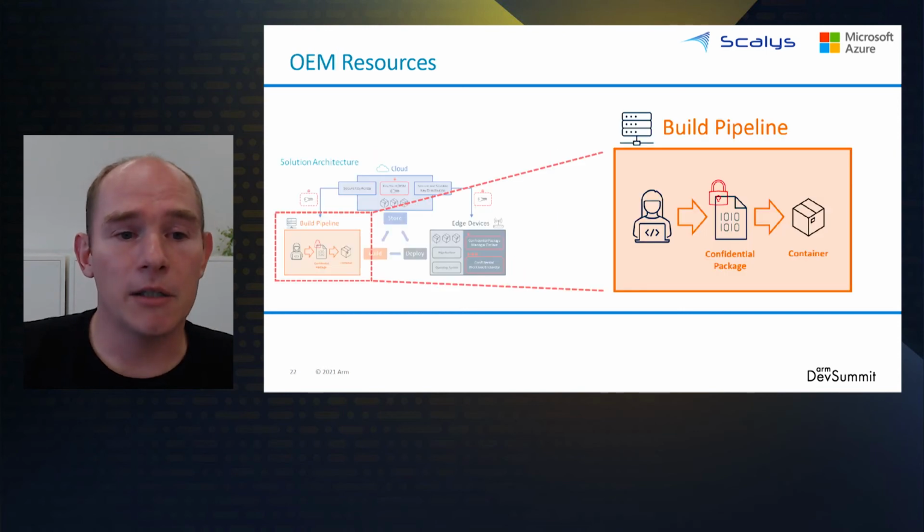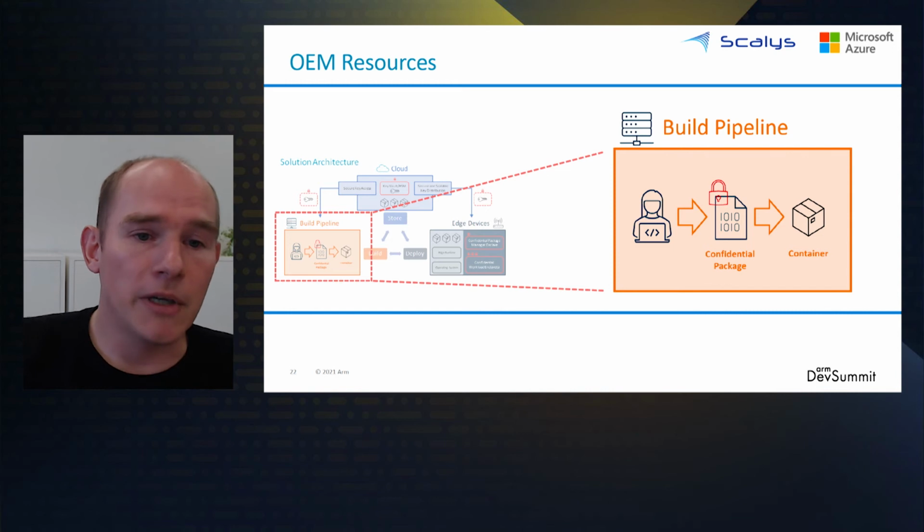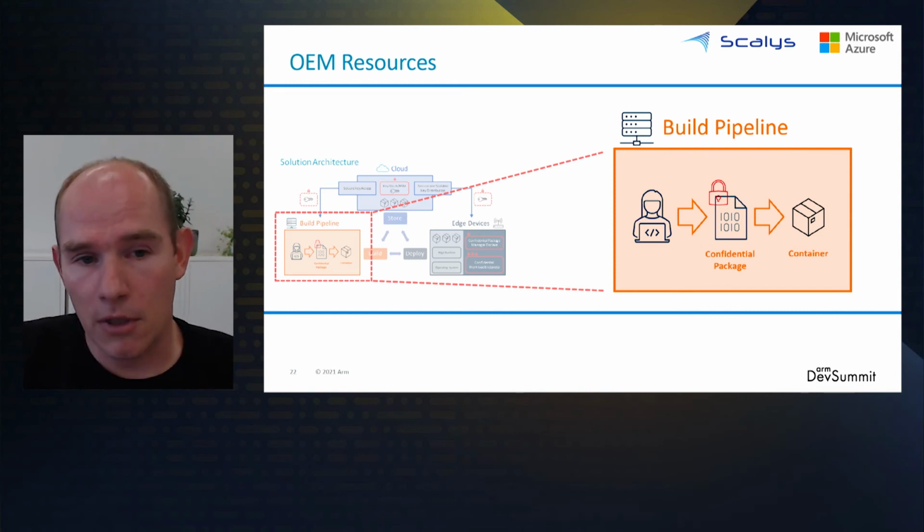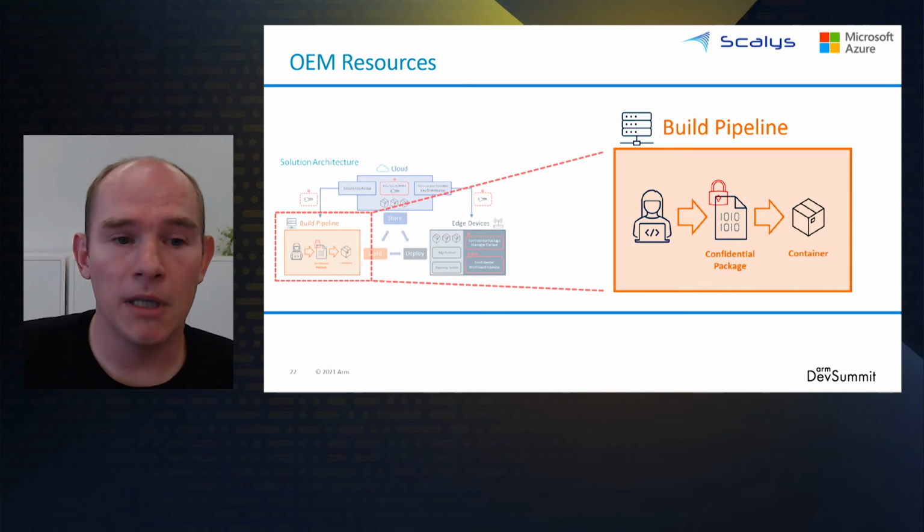The applications are distributed in a container, and the confidential application is an encrypted part of this container. The decryption key is not part of the deployment, as this is provided by the device twin side channel, as previously explained.